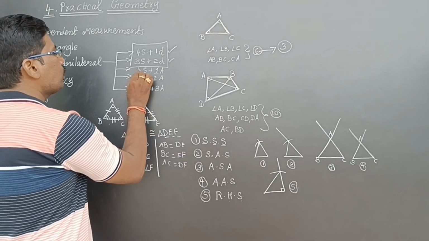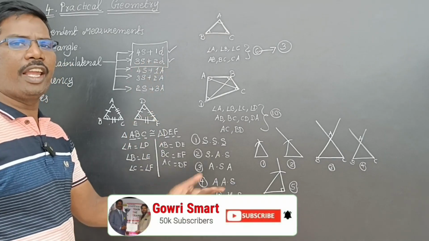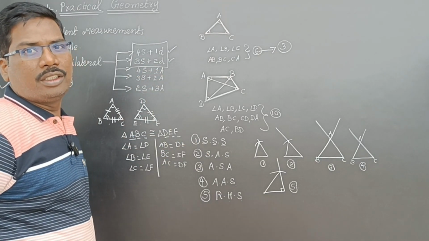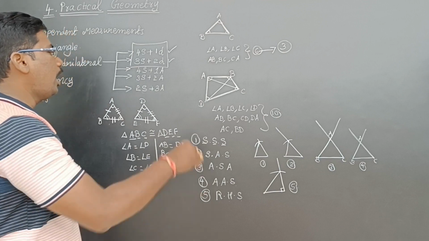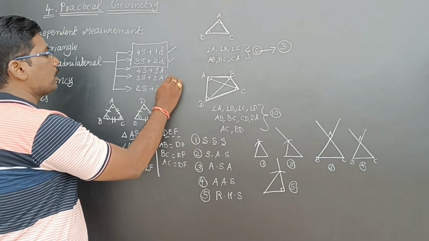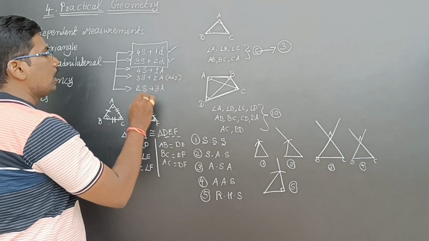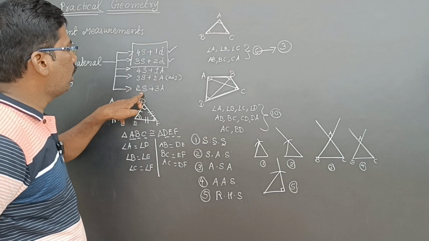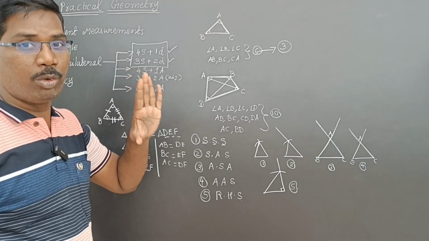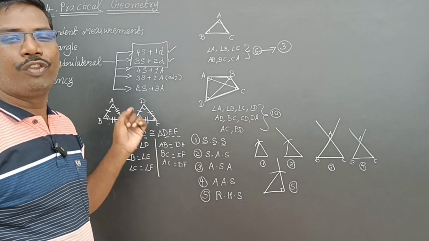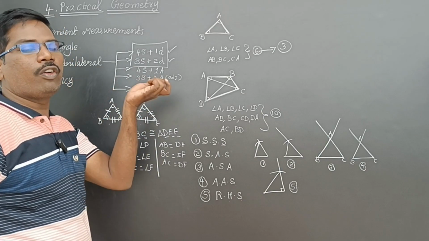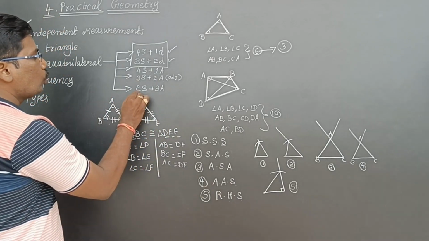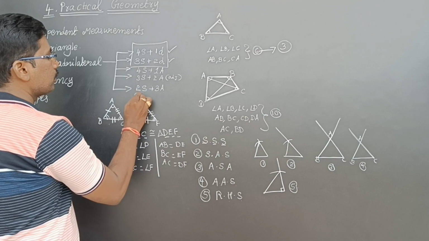Sides and angles. Four sides, one angle. Any angle. Three sides, two included angles. So we can say adjacent angles. Three sides and two angles means definitely whatever the 2 is coming, those are adjacent. So remember, this is a very easy logic. If angles and sides 2 are there, wherever the 2 is there, those are adjacent, either angles or sides. Now, two sides and three angles, these are adjacent sides.